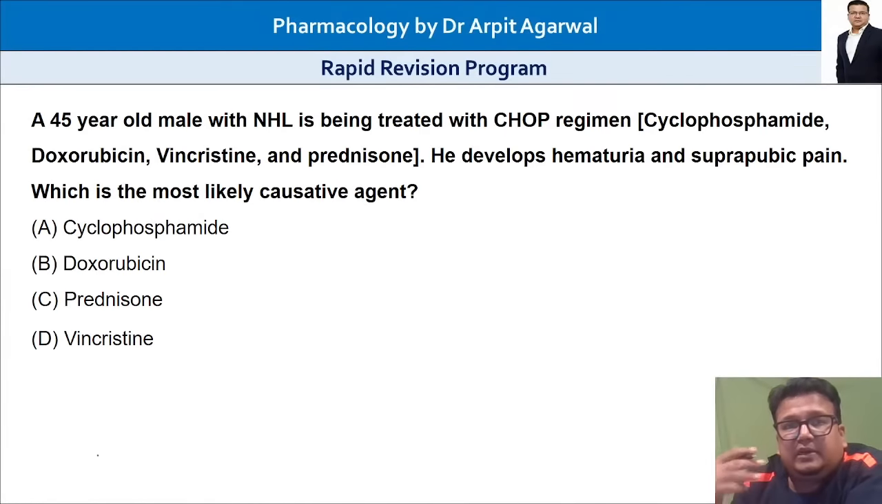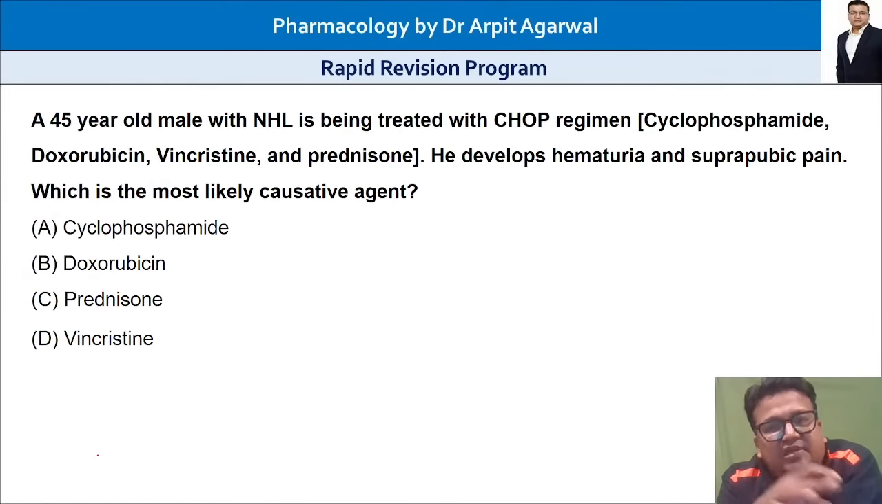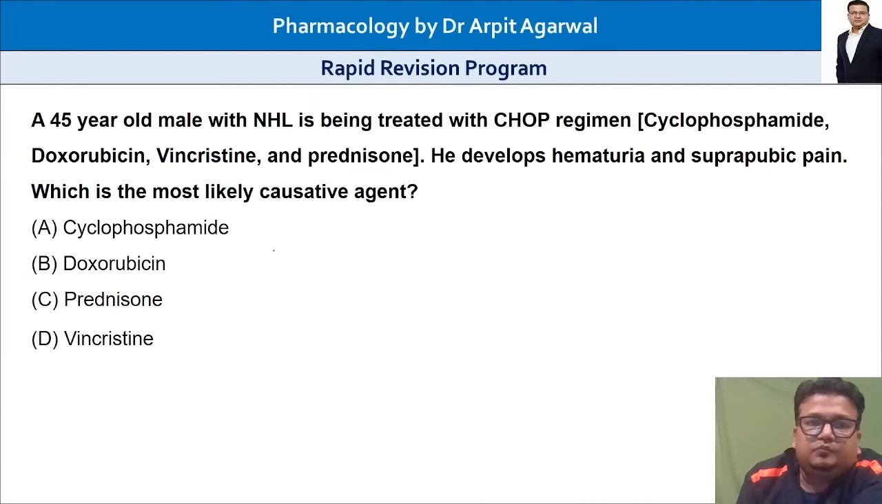Now let's see some of the clinical scenario based questions. All these questions I have told you. I'm only trying to bring to your attention how a one-liner question can be converted into a clinical scenario. So we have a 45-year-old male with non-Hodgkin's lymphoma. NHL is non-Hodgkin's lymphoma. He is being treated with which regimen?